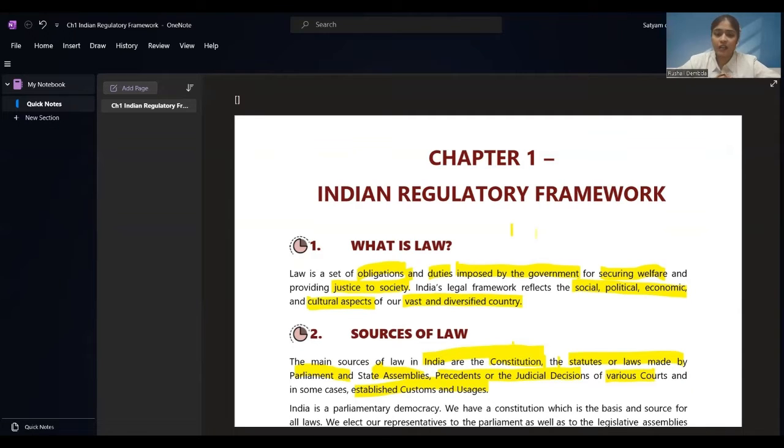These are the 4 points that you need to remember: the constitution, then the statutes or laws made by the parliament and state assemblies, precedents of the judicial decisions of various courts, and the fourth one, which you have to remember: some laws are established on the basis of customs and usage, like the Hindu Succession Act or the Muslim laws. All these things are based on the customs and usages. I hope we are clear till here. Okay, let's proceed further and see what they have said.